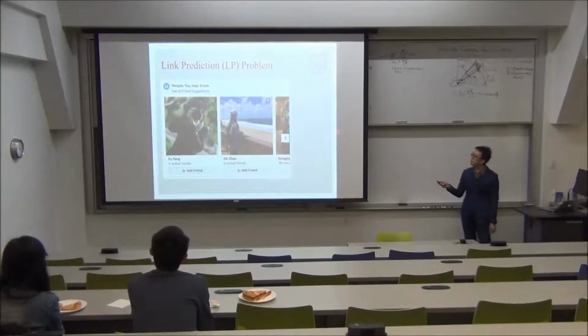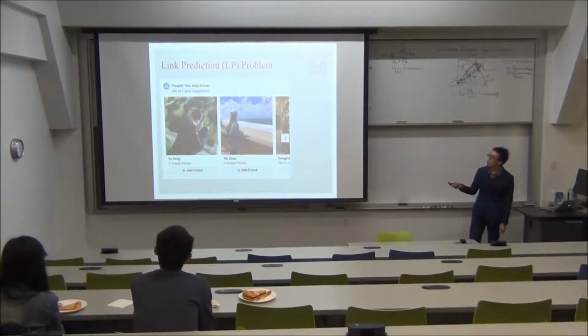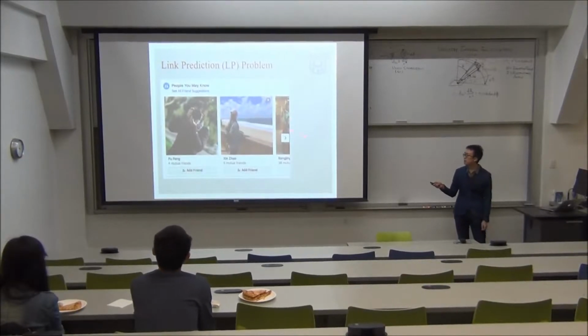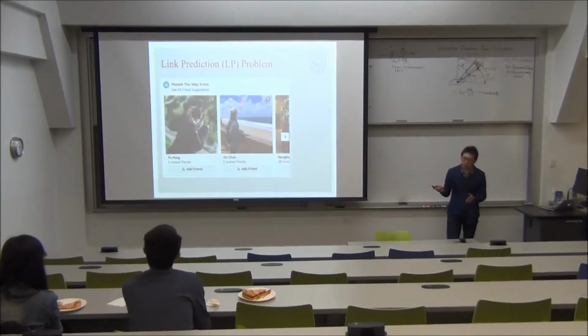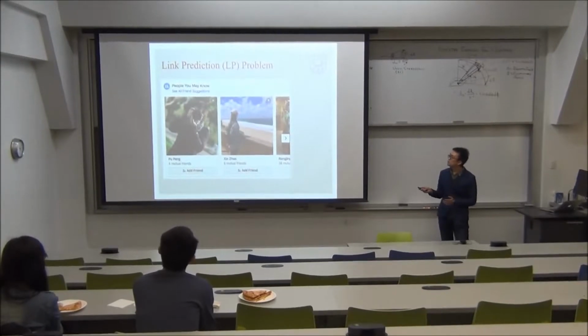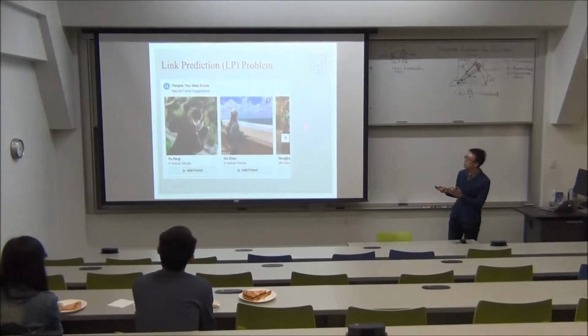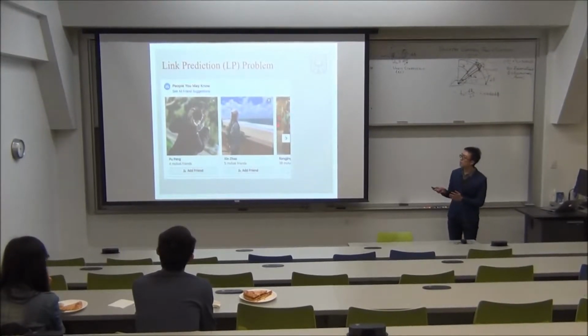Let's first see some link prediction applications. This figure is a screenshot of Facebook's friend recommendation system. As we can see, this suggests the people you may know by counting the mutual friends you share with these people. This is a link prediction example in a social network. Given a person in a social network, link prediction aims to predict which people this person is most likely to connect to in order to help users to establish connections.